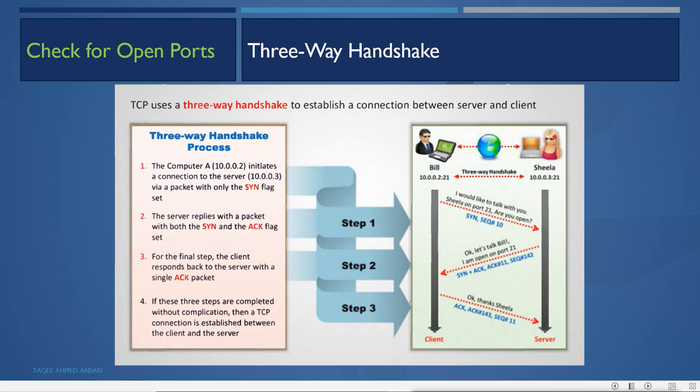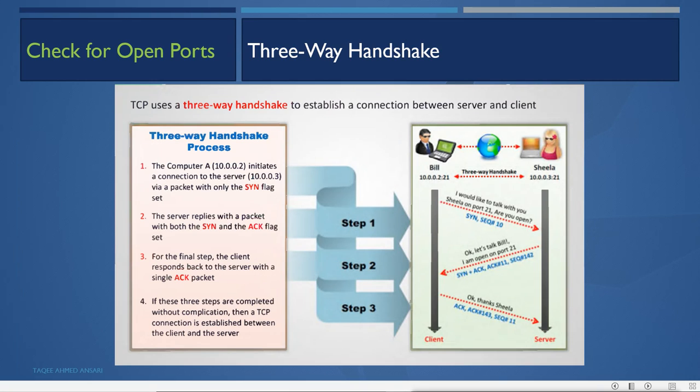Now first we have to understand TCP. We have two transmission protocols, TCP and UDP. Now first TCP, how does it work? TCP works with the three-way handshake. It is basically a connection oriented protocol, and connection oriented means that before sending any data, TCP establishes the connection. For establishing the connection, it uses a three-way handshake between server and client.